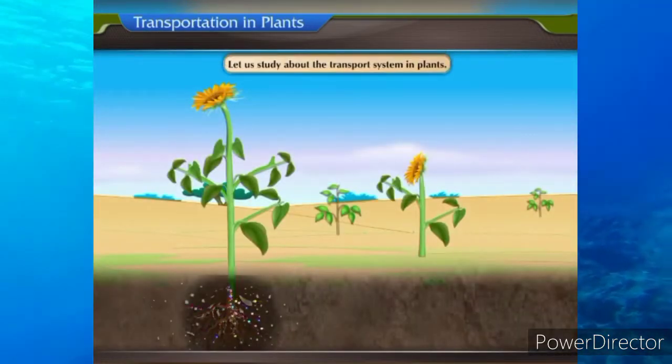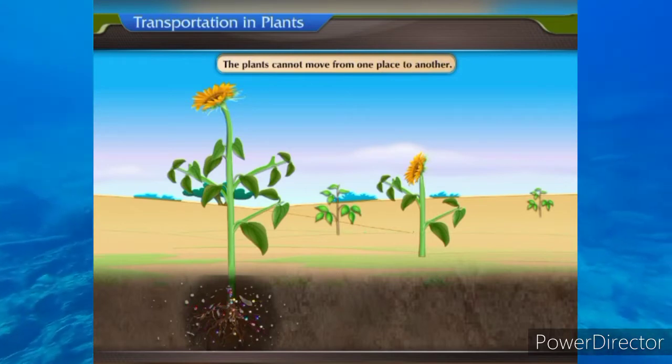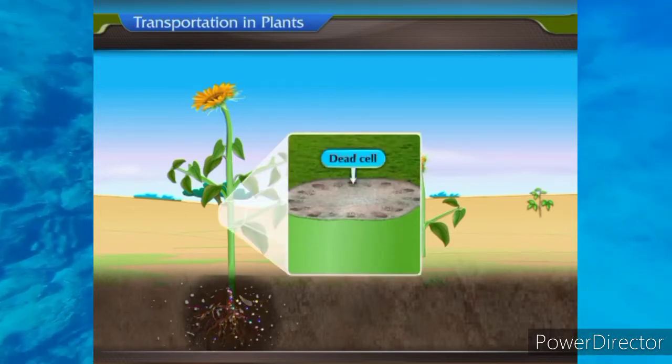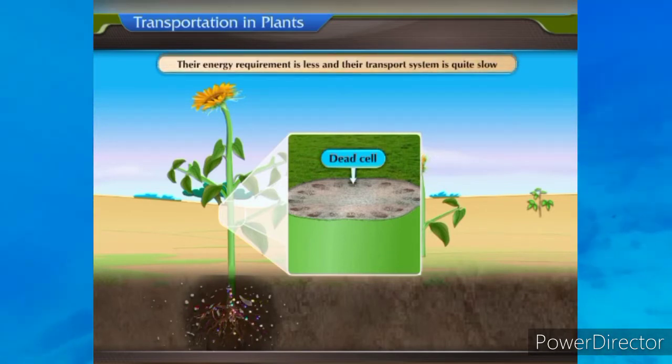Let us study about the transport system in plants. The plants cannot move from one place to another. They are rooted in the soil. They have many dead cells in their body. Hence, their energy requirement is less and their transport system is quite slow.